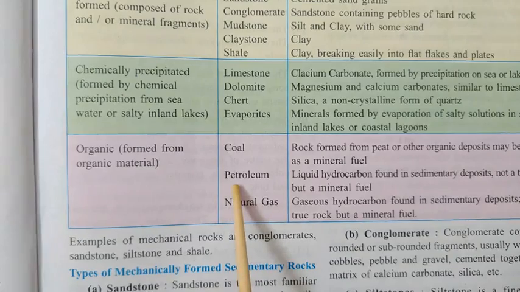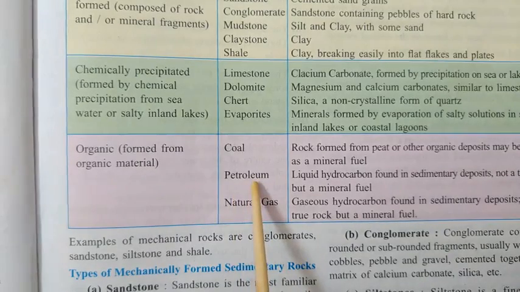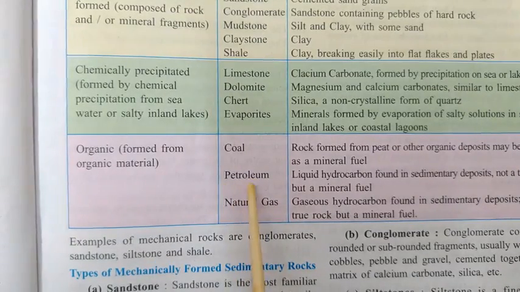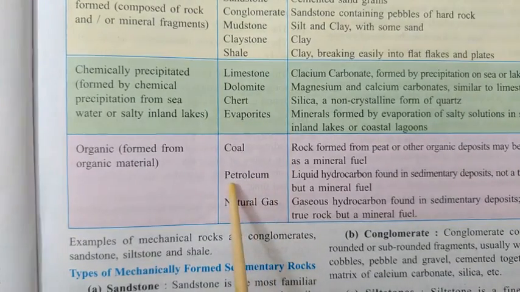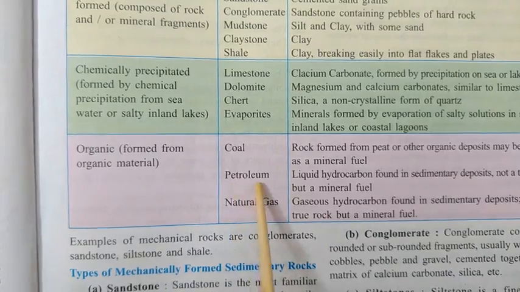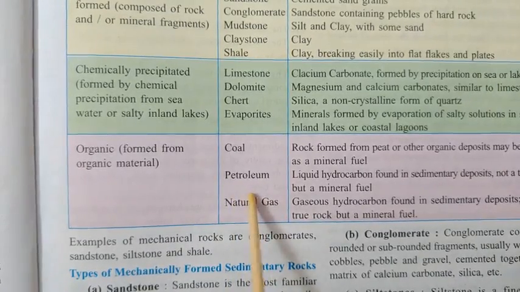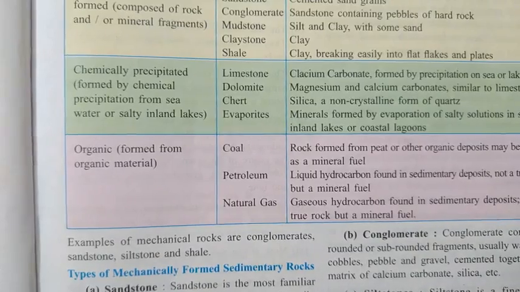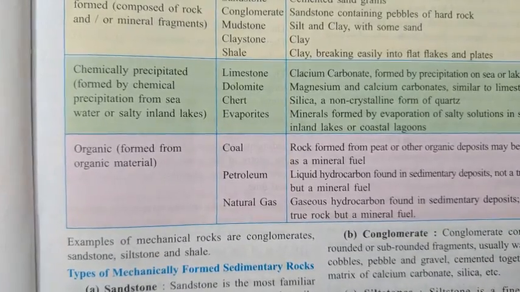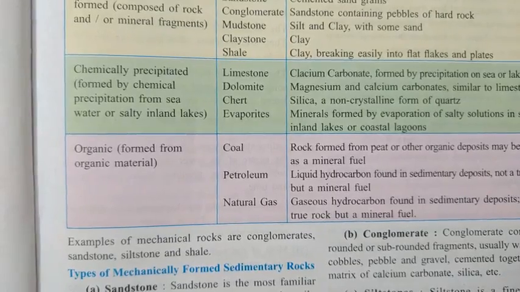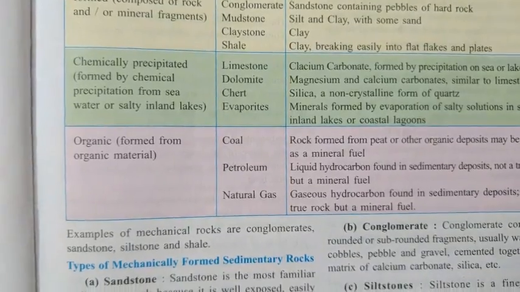So oleum means oil from the rock. From that word, petroleum is derived. Petra means rock, oleum means oil. So petroleum is rock oil. Usually when we talk about petroleum, we mean petrol, diesel, kerosene; they are all actually part of petroleum.